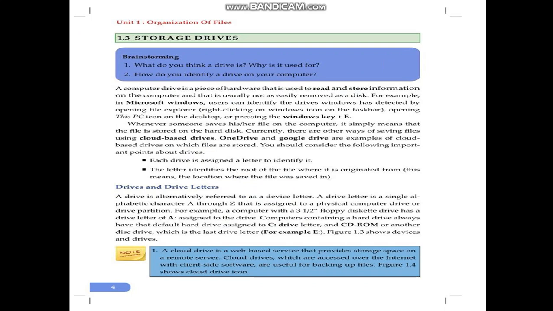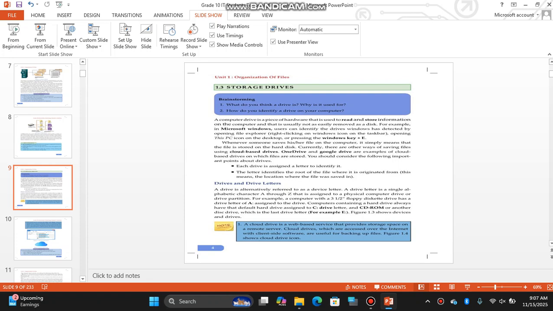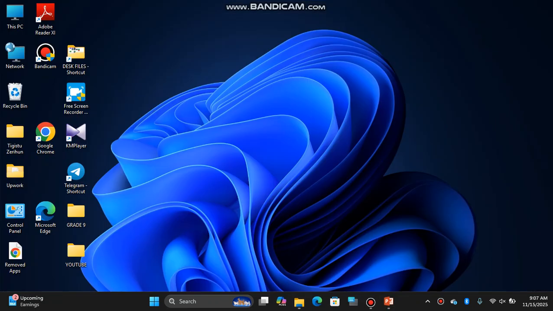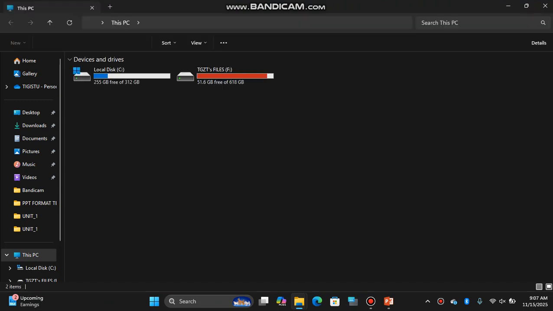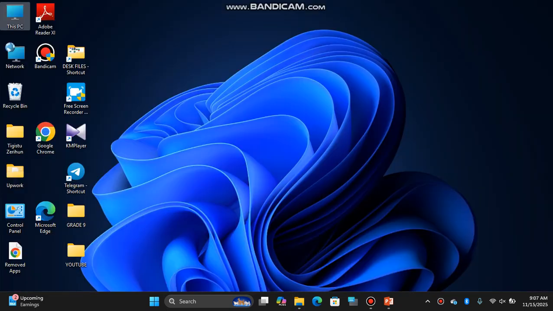It's possible to view them easily by using Windows Explorer or This PC by double clicking. Here are the disk drives for a particular computer. We can also use Windows key plus E.